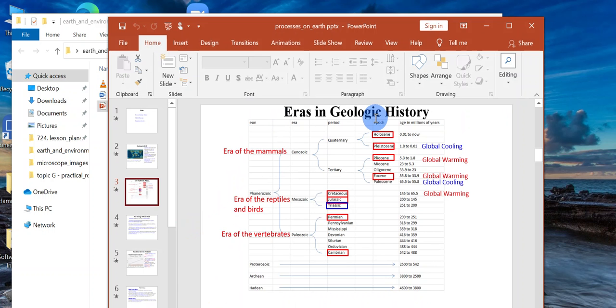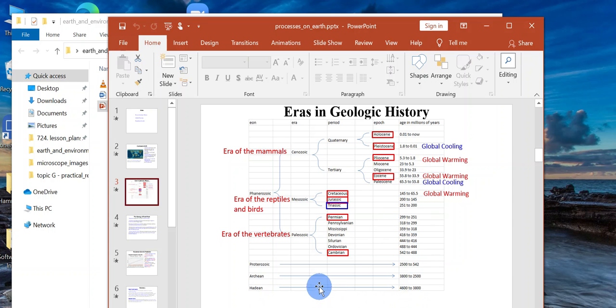Eras in geologic history. Today we'll be demonstrating an app on the iPhone called Earth Viewer. It's really nice, it shows us various continents over geologic history. So here I have a table that summarizes the history of Earth over geologic time. Earth was formed 4.6 billion years ago, and it goes all the way to now.